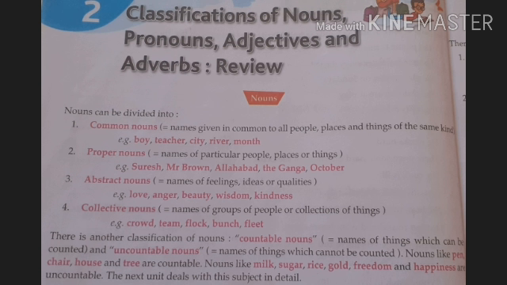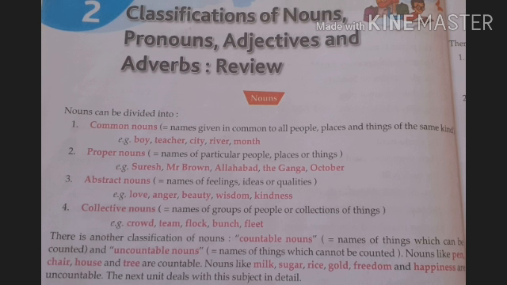And as you know, countable nouns means names of things which can be counted. And what are uncountable nouns? Uncountable nouns means names of things which can't be counted.